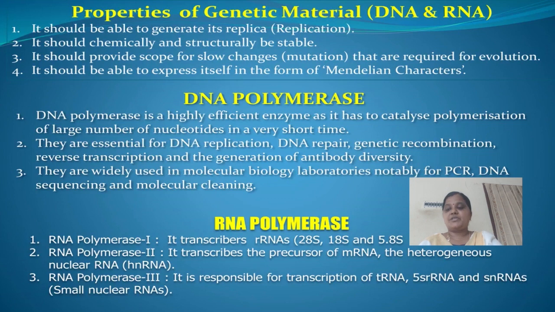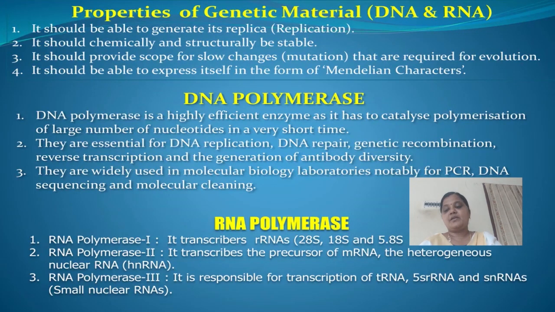From the above discussion, we observe that both DNA and RNA can function as genetic material, but DNA, being more stable, is preferred for storage of genetic information. For the transmission of genetic information, RNA is better.